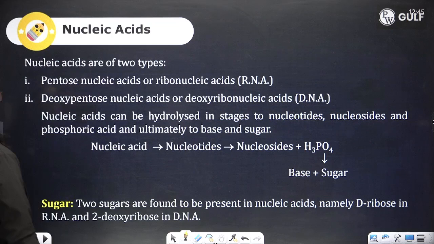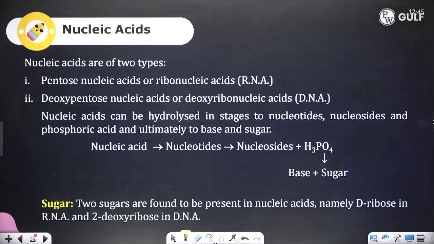Nucleic acids can be hydrolyzed in stages to get nucleotides, nucleosides and phosphoric acid. Nucleic acid gives rise to nucleotides upon hydrolysis. Nucleotides give rise to nucleosides. Base and sugar form a nucleoside. When base and sugar react with phosphate, you get your nucleotides, which give rise to nucleic acid.